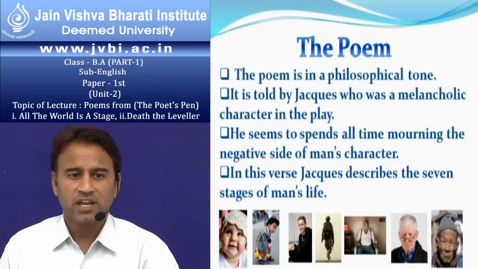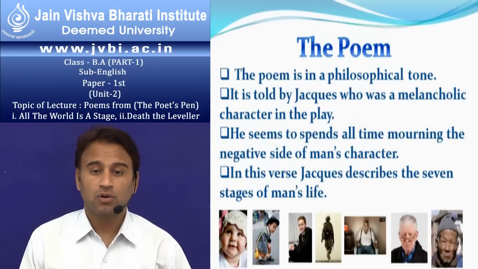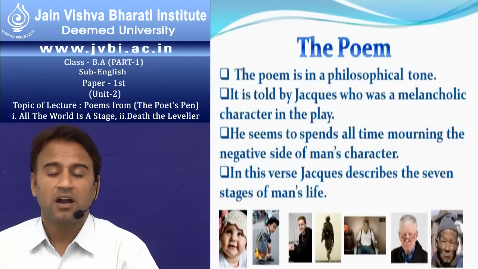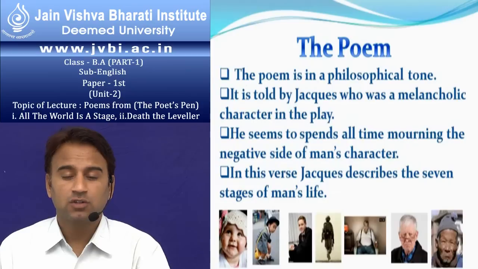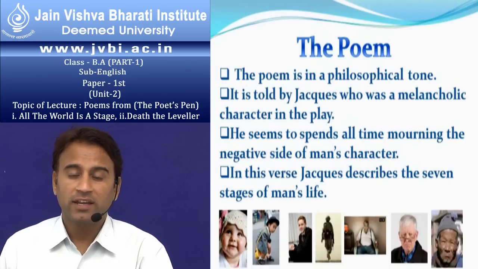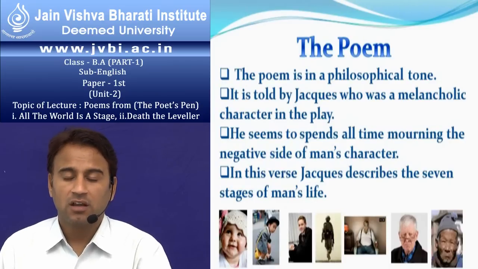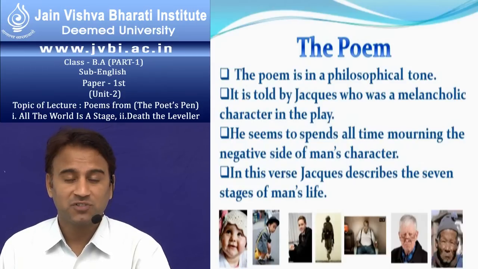In this verse, Jacques describes the 7 stages of man. These 7 stages are also called the 7 ages of man. The 7 ages are described as follows. First, the age of infant. Infant means a little child, a very little child. Second is the schoolboy, the whining schoolboy who is very naughty and doesn't want to go to school. And third belongs to the age of lover, which is very romantic.